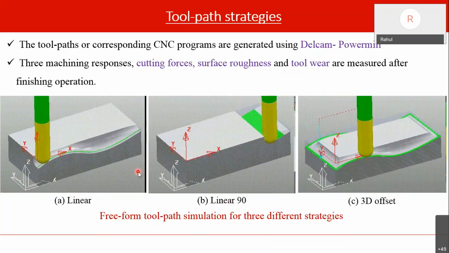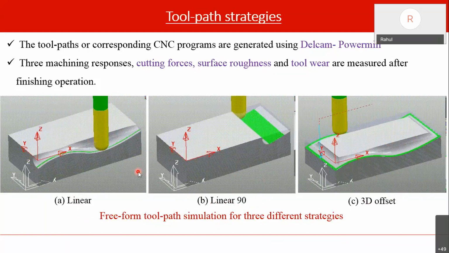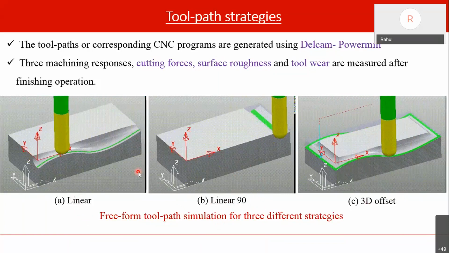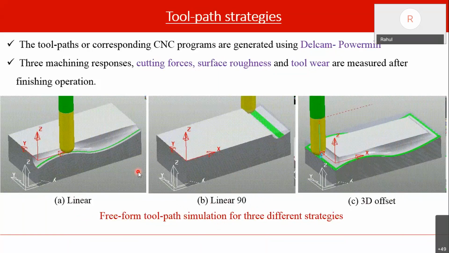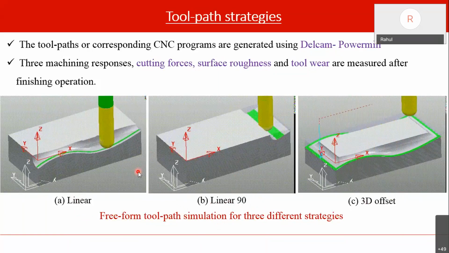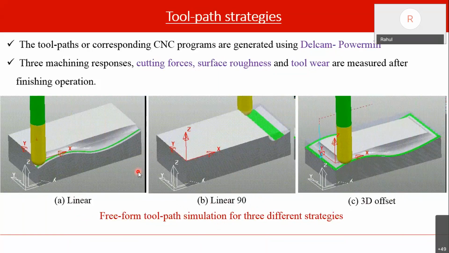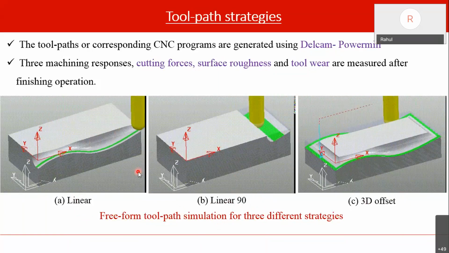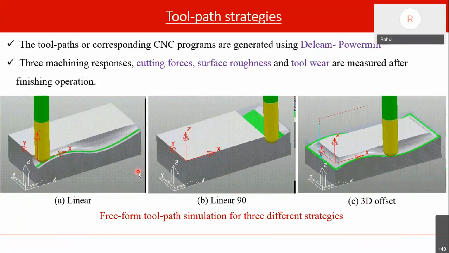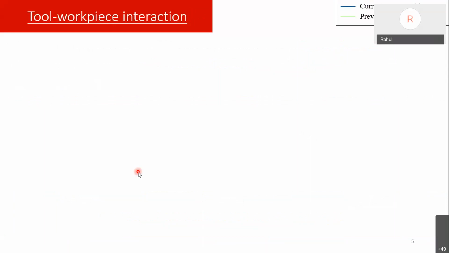First of all, we go for the analysis of the influence of the three strategies. Thereafter we move on to the parametric effect. So these three strategies we studied first. Okay, just before that, we used our CAM software to generate these strategies.